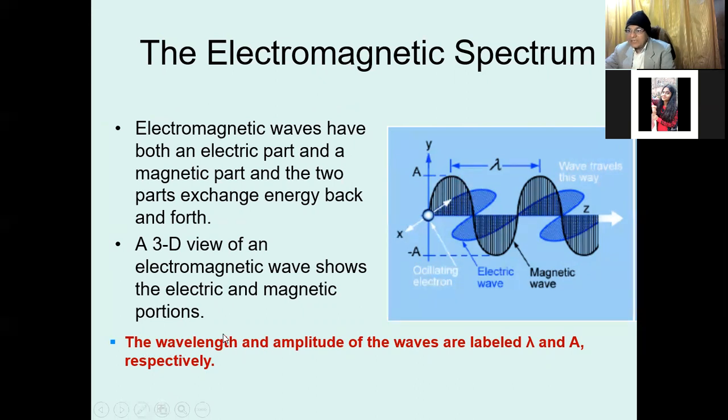So the wavelength and the amplitude, as in the previous concept of the wavelength, for a complete wave, crest to crest, trough to trough, is a wavelength, and the maximum height is amplitude. It is represented by lambda for wavelength, and the amplitude of the wave.